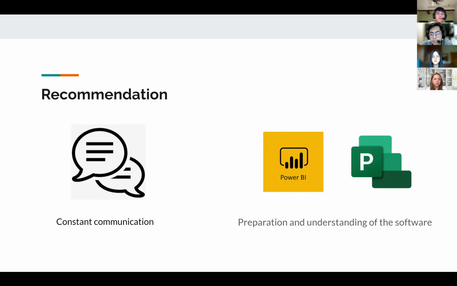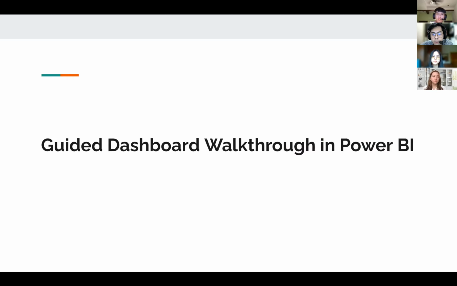Next, we have recommendations. There are 2 recommendations. The first is constant communication, because again, communication is important for the team to be successful. And lastly, this team needs more preparation and understanding about the software that is going to be used, which are Power BI and Microsoft Project. Because when we were doing the project itself, we encountered some problems using the software, thus a little more in-depth understanding will be needed. Next, we will go to the guided walkthrough in Power BI.